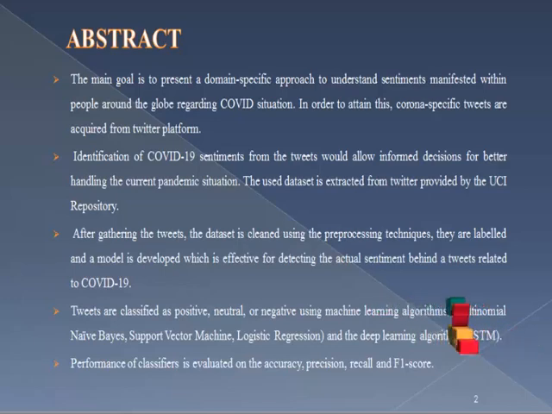After gathering the tweets, the data is cleaned using pre-processing techniques. They are labeled and a model is developed which is effective for detecting the actual sentiment behind the tweets related to COVID-19. Here, the COVID-19 tweets are classified as positive, neutral, or negative using machine learning and deep learning algorithms. Based on these algorithms, we get the final result, which is evaluated on accuracy, precision, recall, and F1 score.